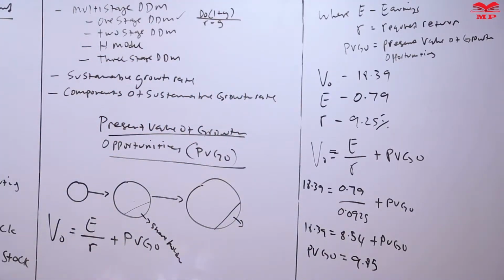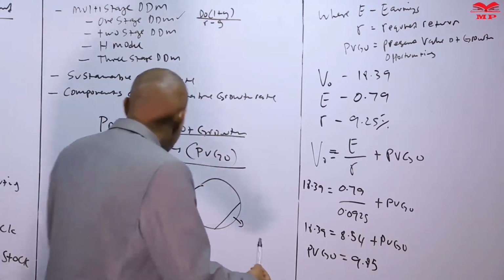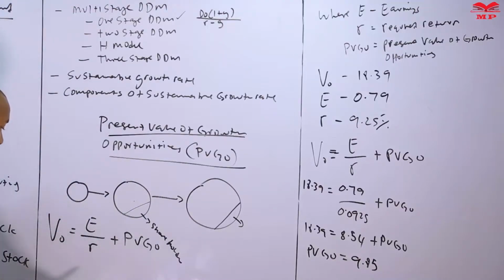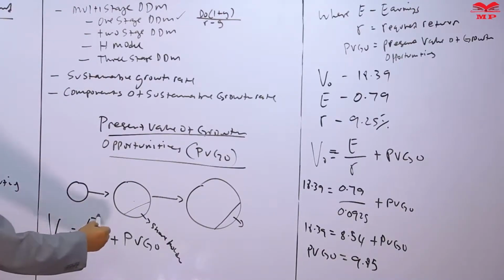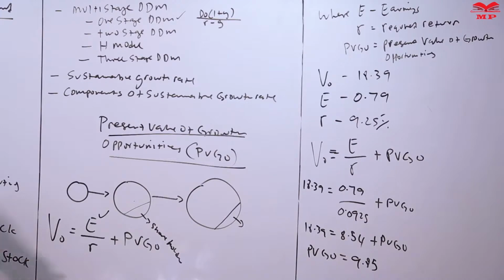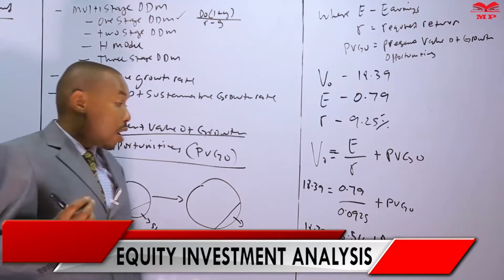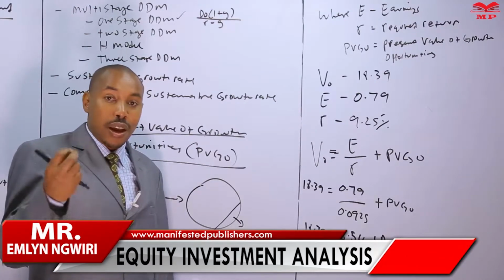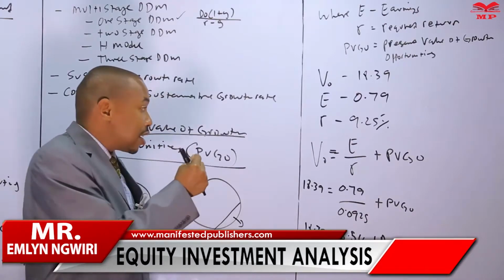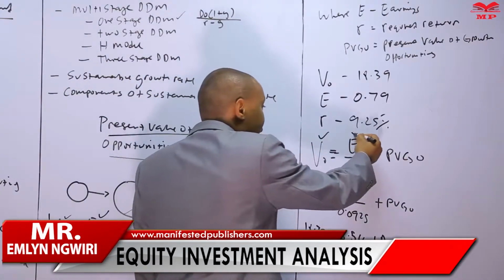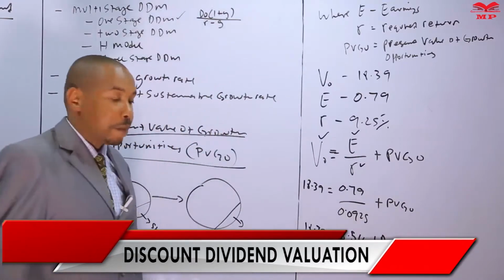So having gotten the present value of growth opportunities, we need to also move ahead and look at the determinants of the present value of growth opportunities. The determinants have been provided in the equation there: earnings is one of them, the required return and the market price are others. If you're asked what the determinants of anything that has a formula are, the determinants include those inputs that are in that formula.